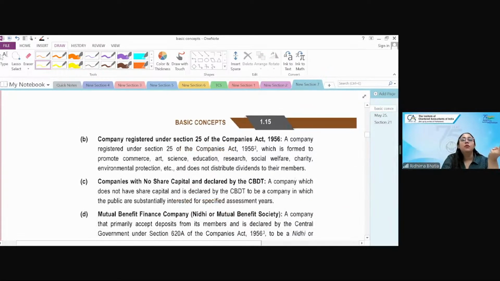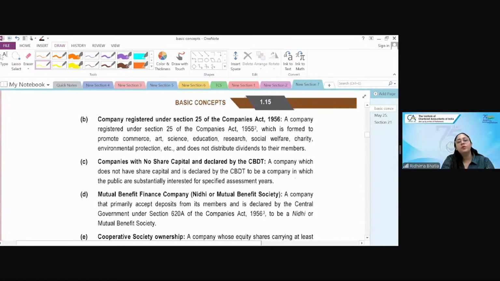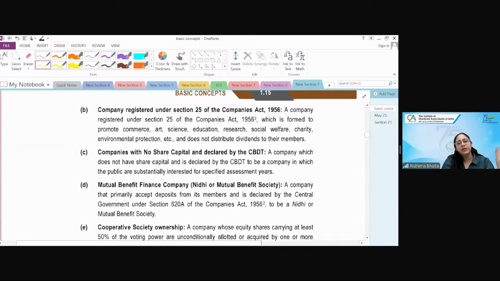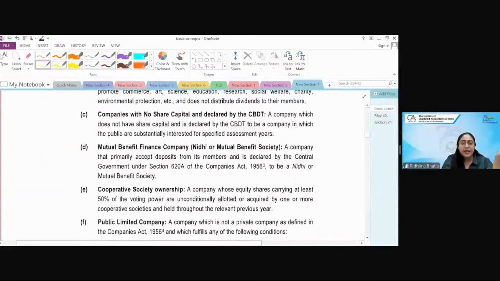ठीक है. देन एनपीओज वाला जो आपका सेक्शन 8 कंपनीज होती है, section 8 companies of your Companies Act 2013 or section 25 companies of 1956, which are basically for promoting commerce, etc., which is your NPOs: commerce, education, social welfare, charity, etc. And generally they do not distribute any dividend, they are not for profit. Then company with no share capital. There is no share capital and CBDT declares it as a company in which public are substantially interested for certain years. That is your widely held company.